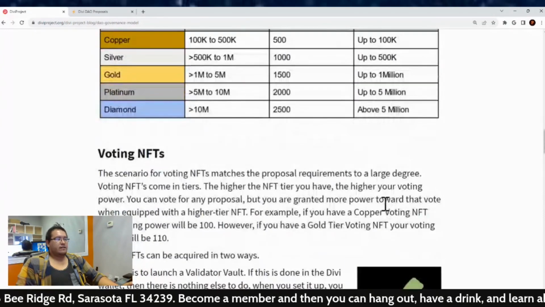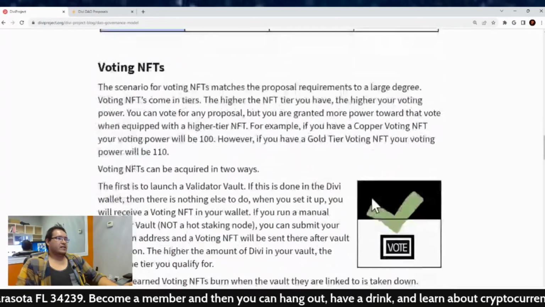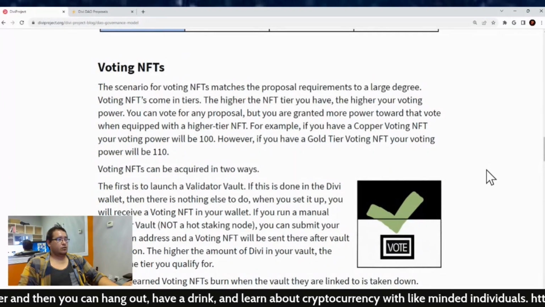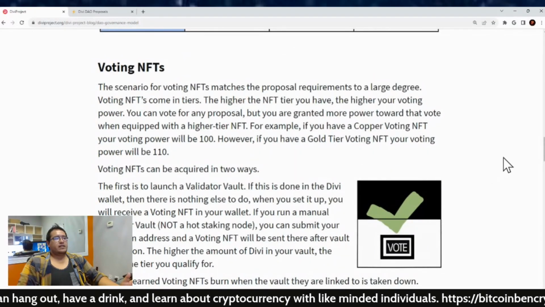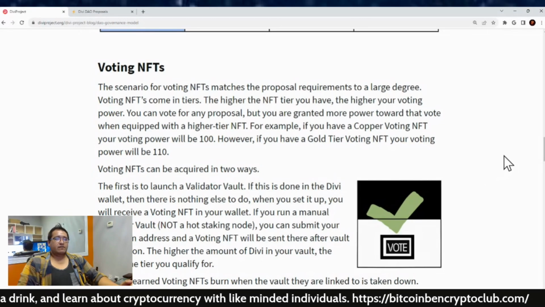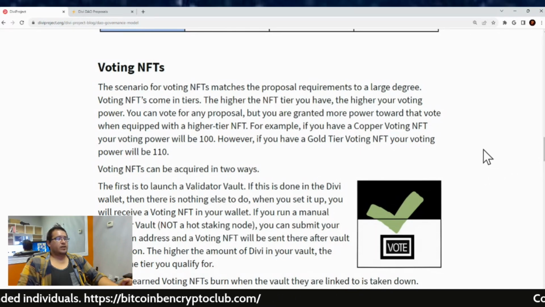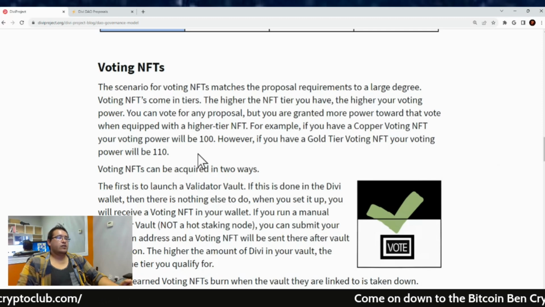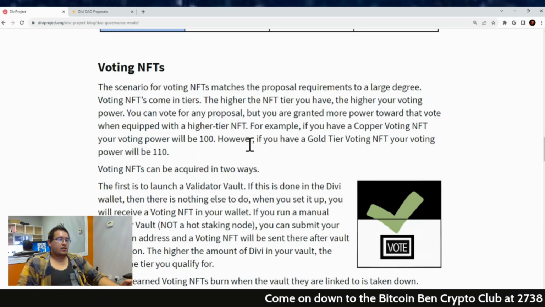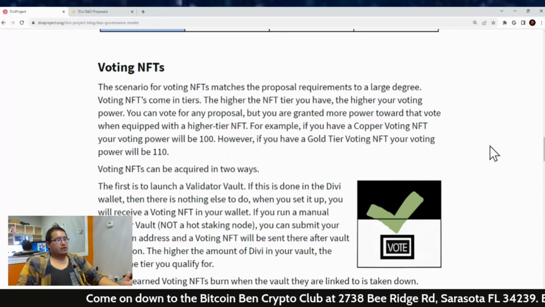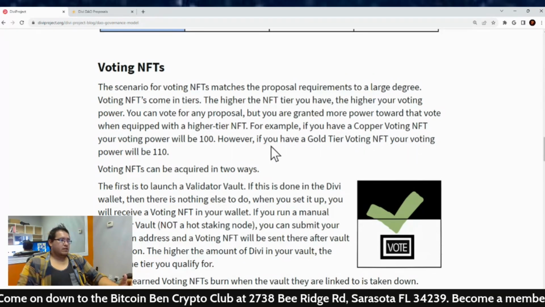Now, the voting NFTs, let's go over those. The scenario for voting NFTs matches the proposal requirements to a large degree. Voting NFTs come in tiers. The higher the NFT tier you have, the higher your voting power. You can vote for any proposal, but you are granted more power toward the vote when equipped with a higher tier NFT. For example, if you have a copper voting NFT, your voting power would be 100. However, if you have a gold tier voting NFT, your voting power will be 110. So it's just a little bit more.